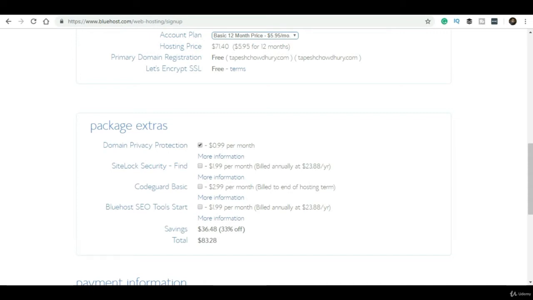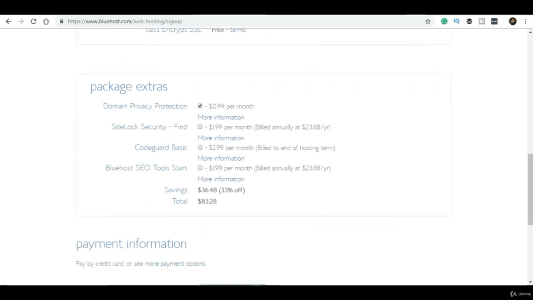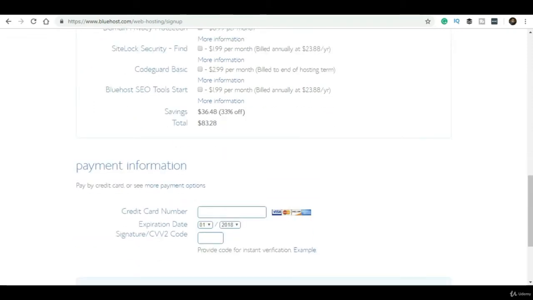You can select all of them or you can skip them. But still, according to me, I'll recommend domain privacy. Just go for it because it's cheap, and it's still recommended. Also, it's very important to secure your information from telemarketers or spammers.